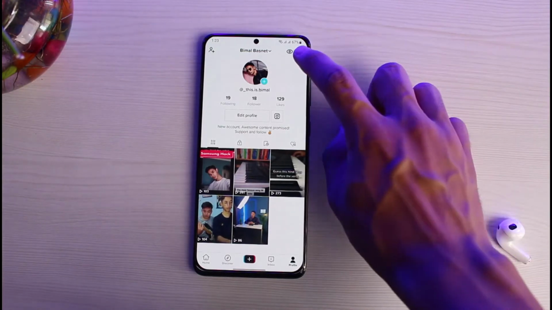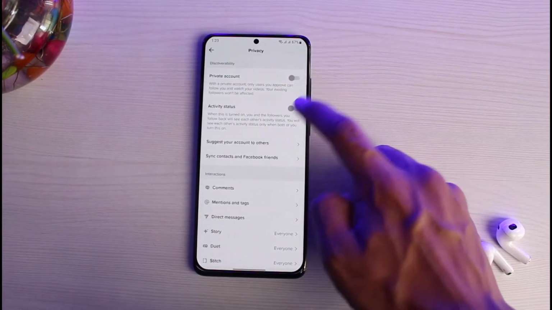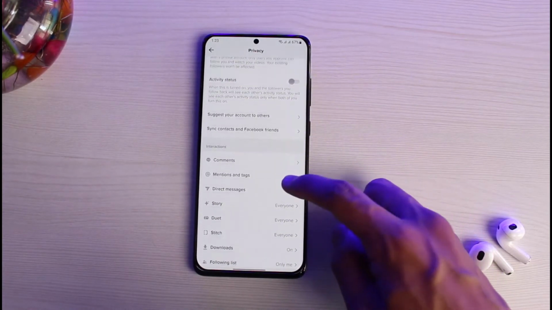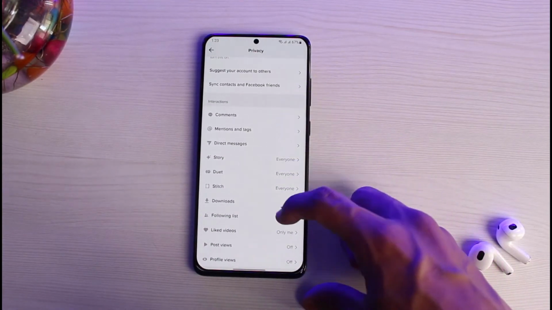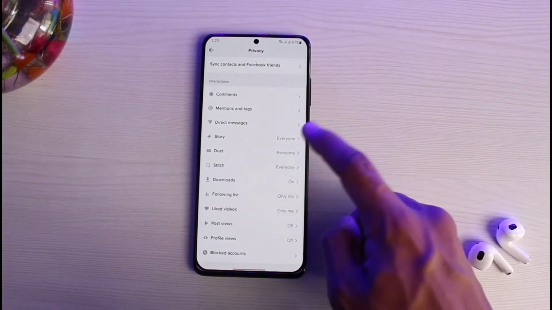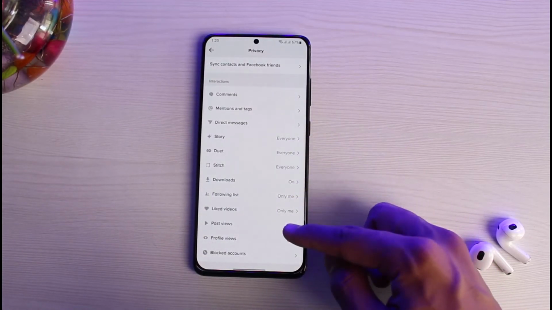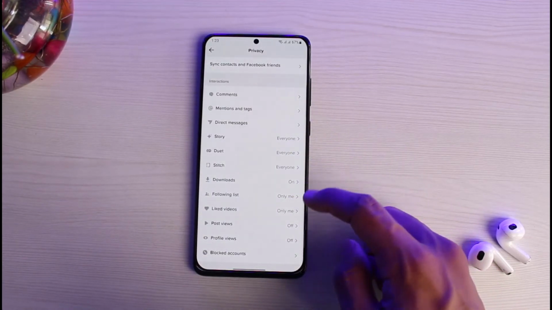So in order to verify that, I will tap on the three lines at the top and select settings. I will go to privacy and verify that the private account toggle is turned off. If you look at the interaction section, you also want to edit some of these privacy settings. For example, you can see who can actually watch your story. You want to make sure that it is set to everyone. All of the downloads, following lists, liked videos, post views, profile views, this is totally up to you.